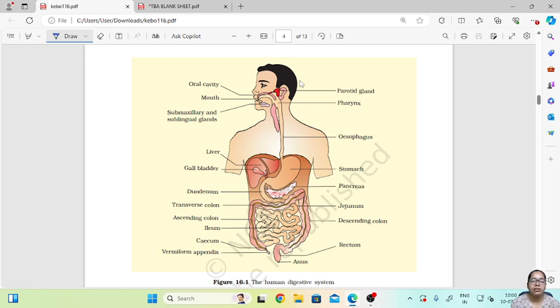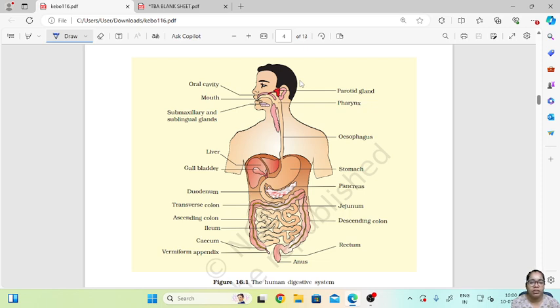In this digestive system, there are accessory glands, that is the liver and pancreas, which will secrete certain enzymes which will help in digestion of certain components of the food such as carbohydrates, proteins, vitamins, fats, lipids. All these components have to be digested, and there are different enzymes which will help in digestion and absorption of this food. Those will be secreted by the liver and the pancreas, which are the accessory glands in the alimentary canal.